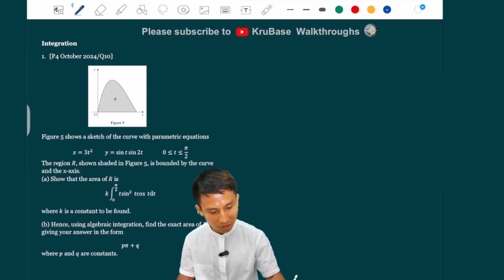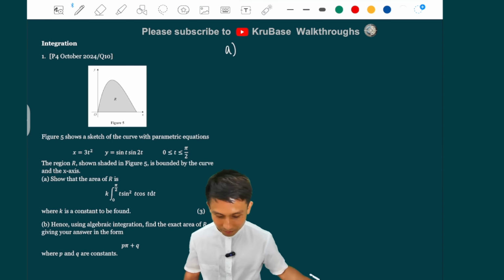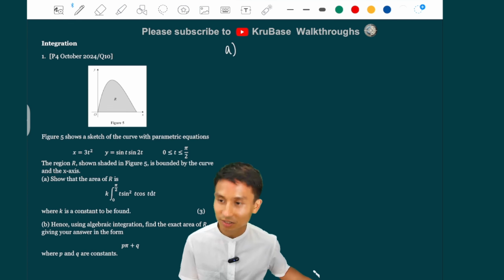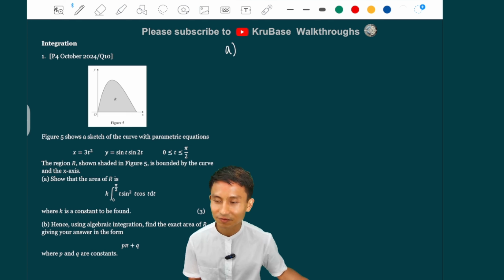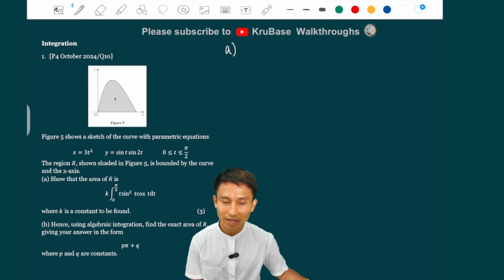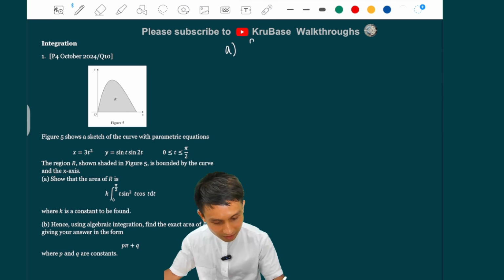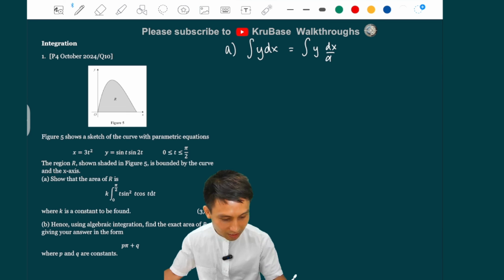Now we're just going to follow the subparts there. Show that the area of R is that. So this is parametric integration. We have x in terms of t, y in terms of t, some trig function there and polynomial there. And we're going to show that if we do parametric integration, we arrive at that form. So we have to know first that this integral y dx is going to be the same as integral y dx by dt.